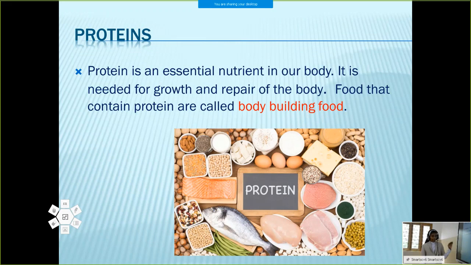Then we discussed about proteins. The proteins are also a macronutrient. Then what is the function of proteins? It is called a body building food. It is an essential nutrient and it is needed for growth and repair of the body. The carbohydrates and fats are energy giving food. These proteins are called the body building food. They are needed for repair and growth of the body.